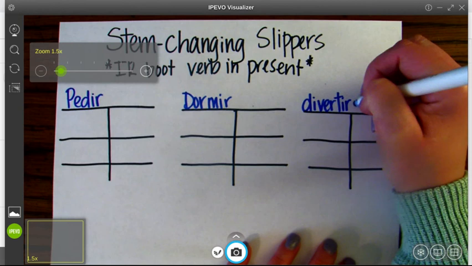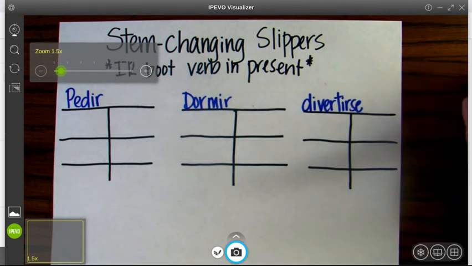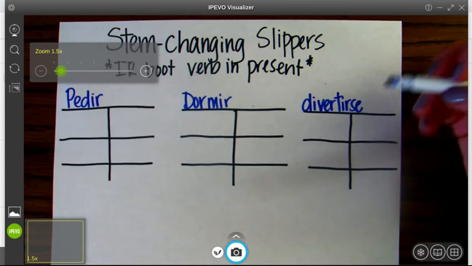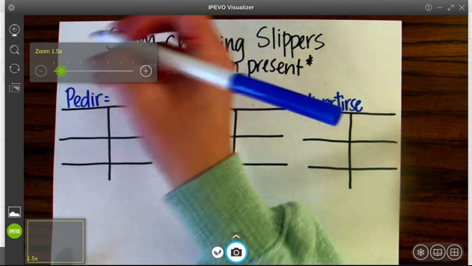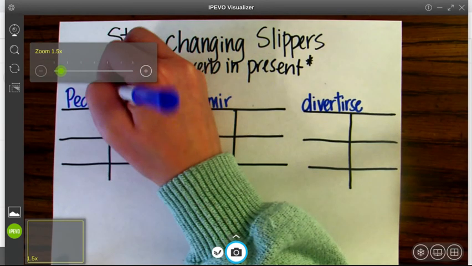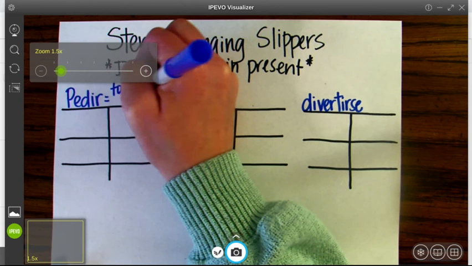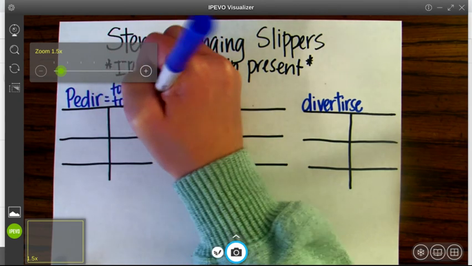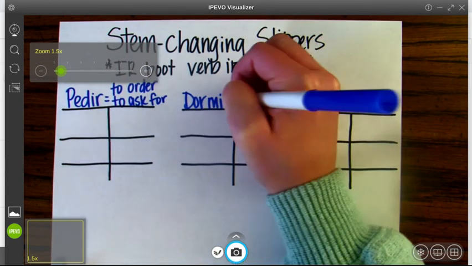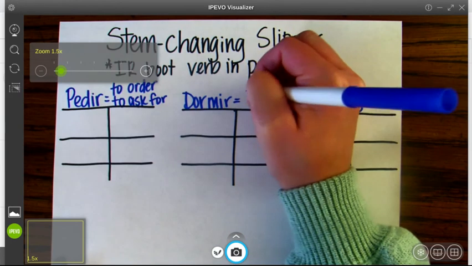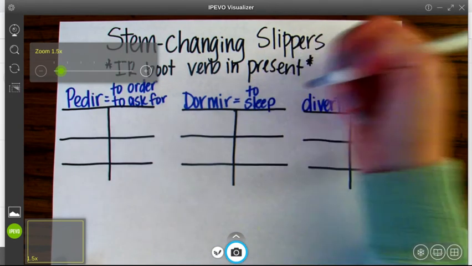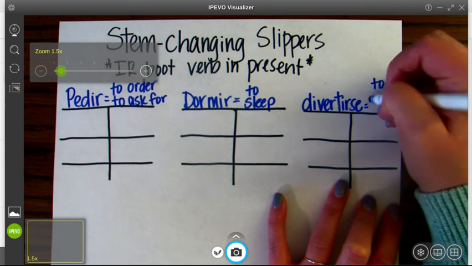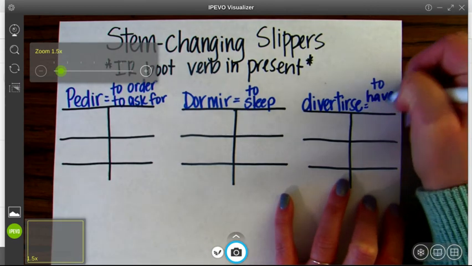It looks a lot like a verb or a noun or an adjective that you already know, but we'll come back to that one. So pedir is to order, to ask for. If we remember that from Cásate conmigo. Dormir means to sleep. Muy bien. And then divertirse is to have fun. It looks a lot like divertido, no? To have fun. Bien.